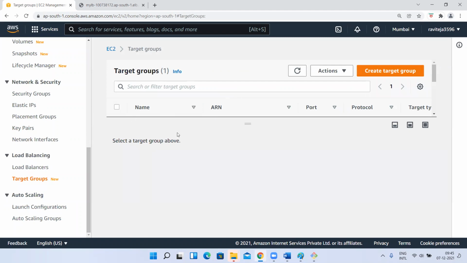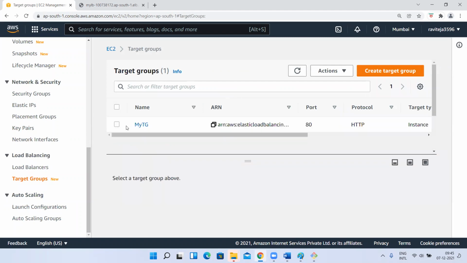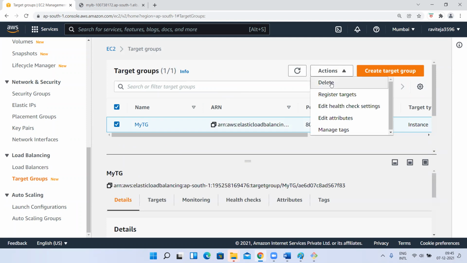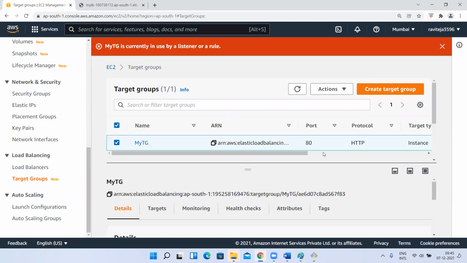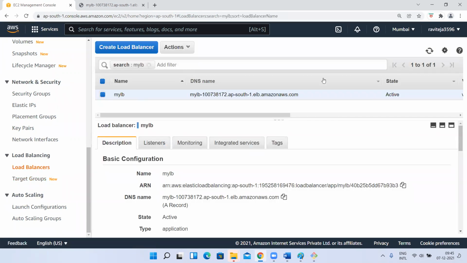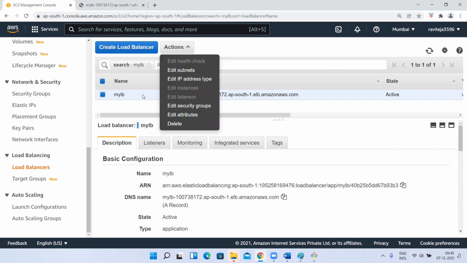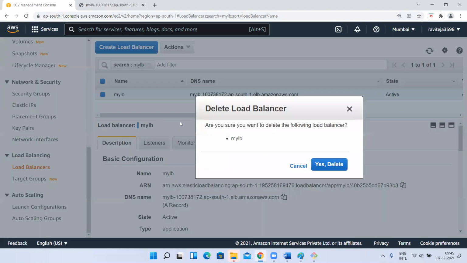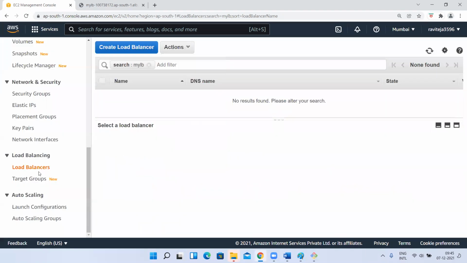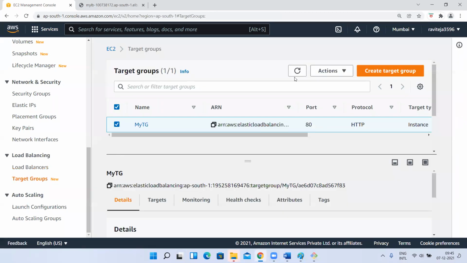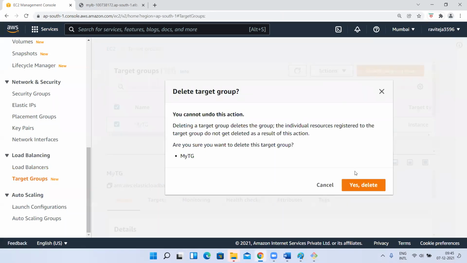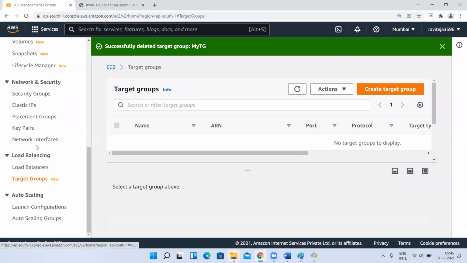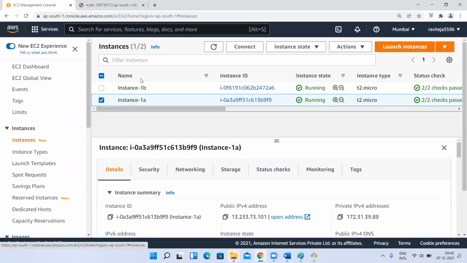Yes, sir. So now to remove that, first I have to delete my target group. It is saying the target group is in use by some listener. It is saying load balancer. First, let's delete the load balancer. Delete load balancer. Delete target group. Now go to my EC2 instances and terminate.